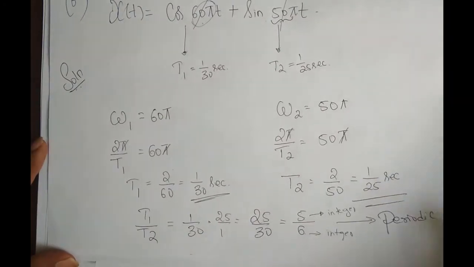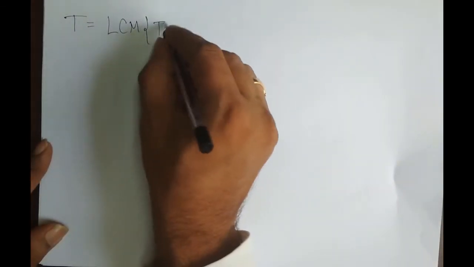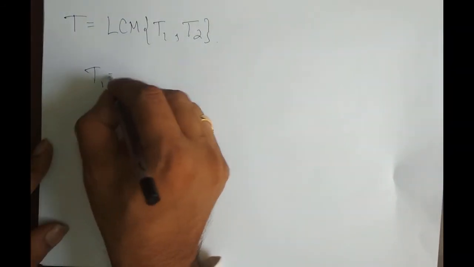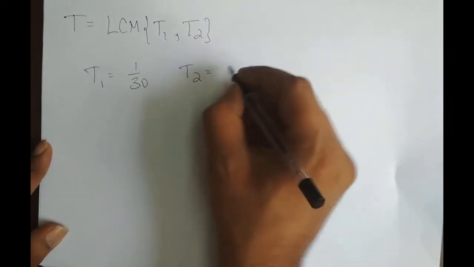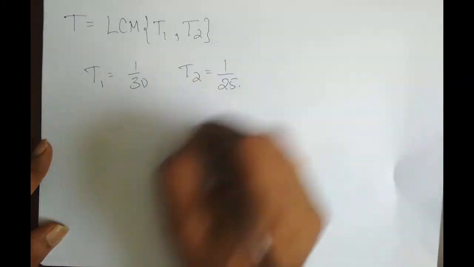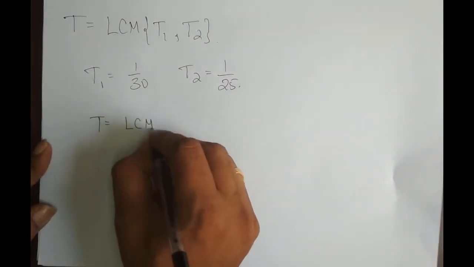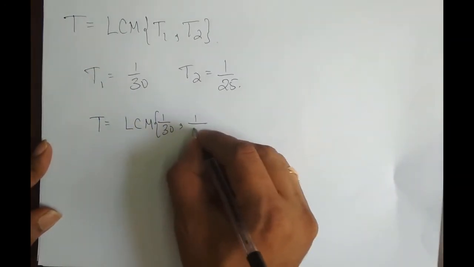So how to find the fundamental period if the signal is periodic? It is nothing but the LCM of t1 and t2, right? So the fundamental period, capital T, is nothing but the LCM of t1 and t2. Now what is t1? The value of t1 is 1 by 30 second. What's the value of t2? T2 is 1 by 25 second. So I have to take T equal to LCM of 1 by 30 comma 1 by 25.